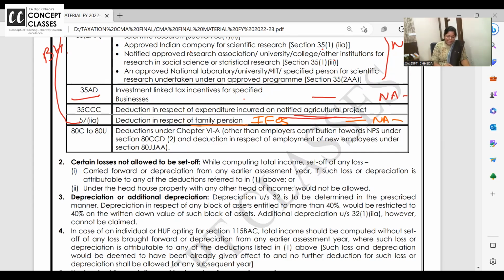Next, 80C to 80U. Once you compute the 5 heads of income, it's called your gross total income. From that, you give deductions 80C, PPF, LIC, 80U, handicap.